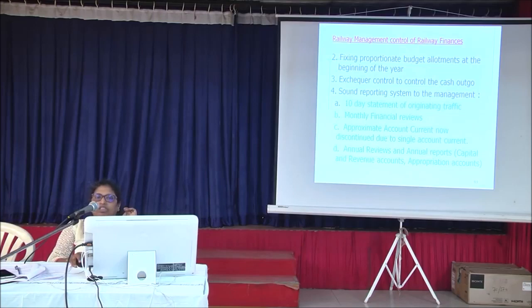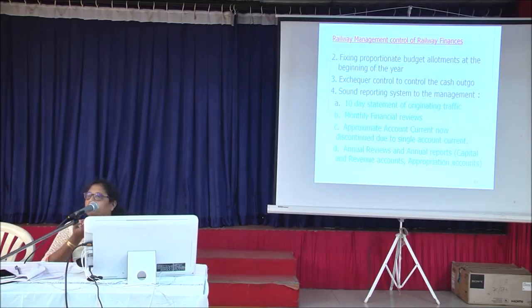Besides this cash outgo, we have various reporting systems like the 10-day statement of originating traffic. The second is the monthly financial review. Every month, a financial review is prepared and submitted where we compare the allotment with last year actual expenditure and the current expenditure.